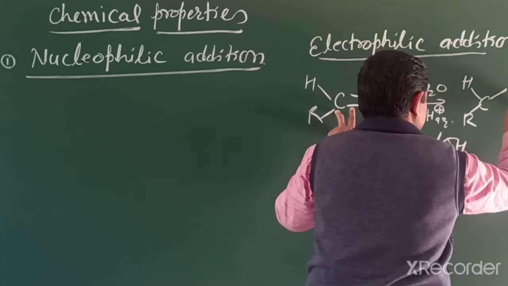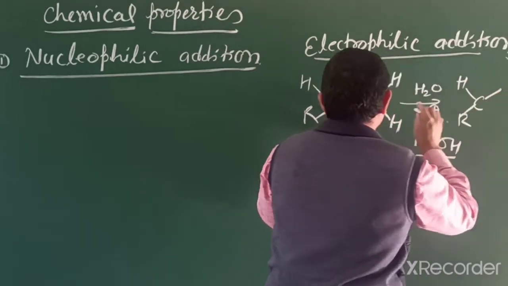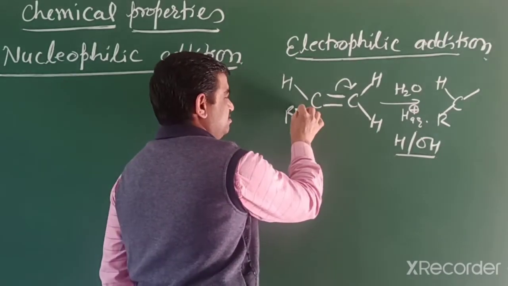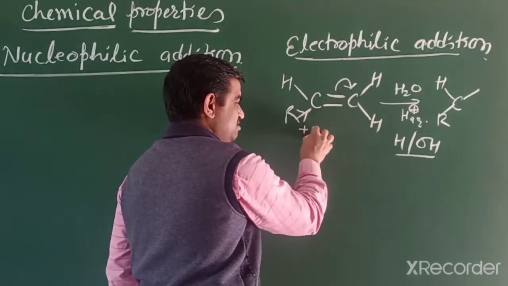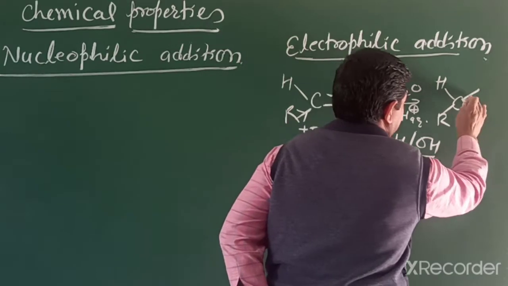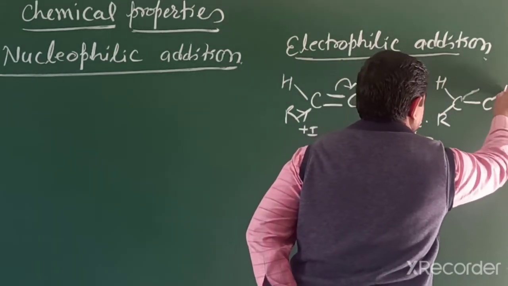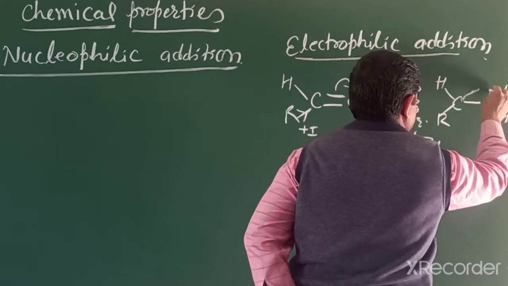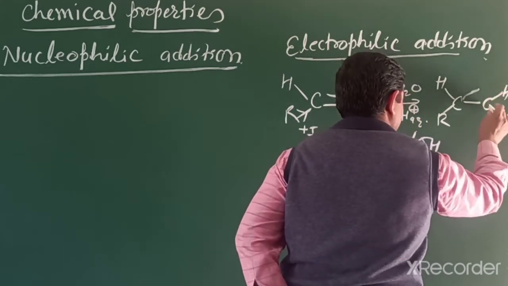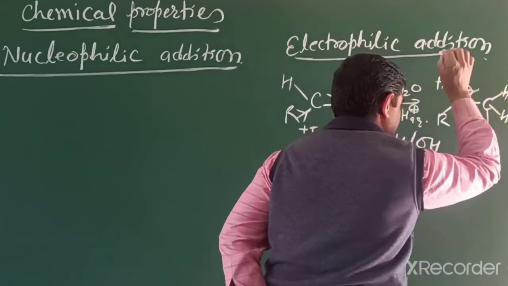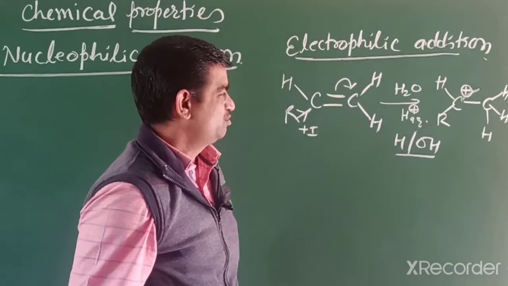Which side is attached depends on the nature of the group. Due to the pi electrons moving towards this side, the inductive effect, plus I effect. We already discussed the details in 11th class. In the first step, addition of a proton occurs at this position. Due to this, we get a carbocation.